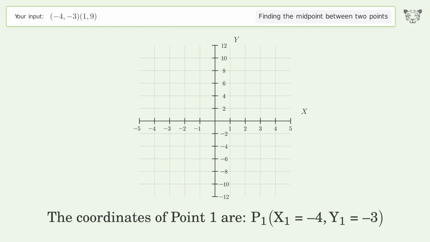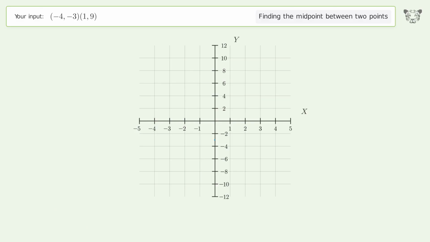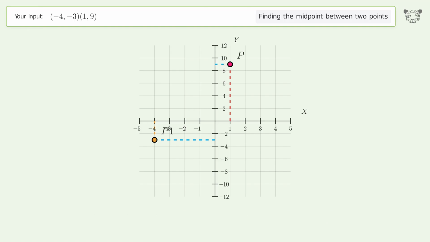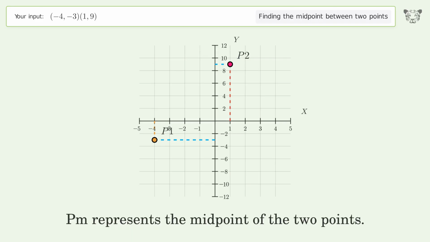The coordinates of point 1 are x1 equals -4, y1 equals -3. The coordinates of point 2 are x2 equals 1, y2 equals 9. PM represents the midpoint of the 2 points.